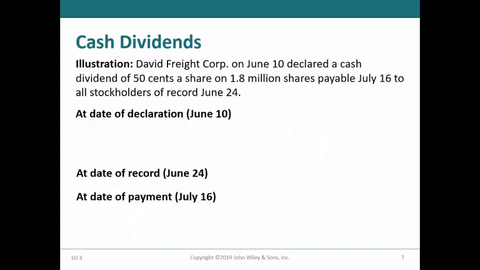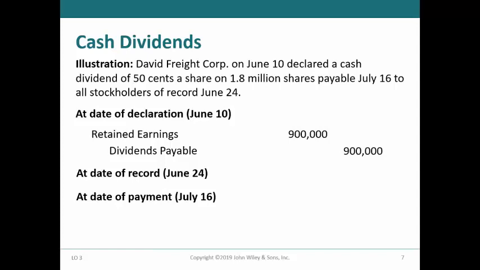To illustrate recording cash dividends, we will consider David Freight Corporation that declared on June 10th a cash dividend of $900,000, equal to 50 cents a share on its 1.8 million outstanding shares, payable July 16th to all shareholders of record as of June 24th. On June 10th, David Freight Corporation would debit retained earnings for $900,000 and credit dividends payable for the same amount.